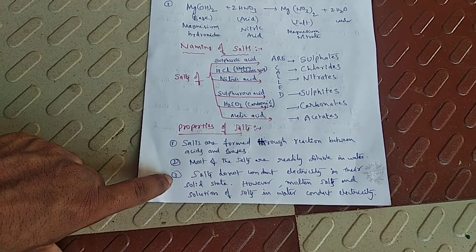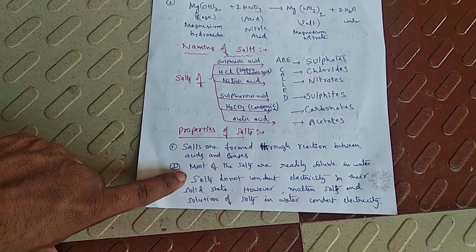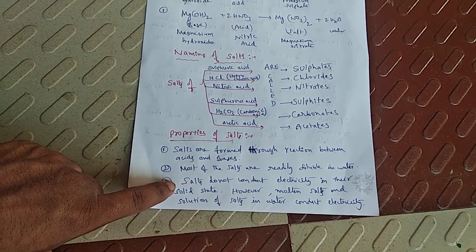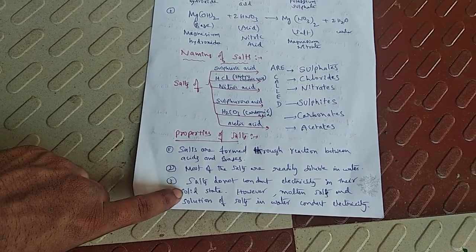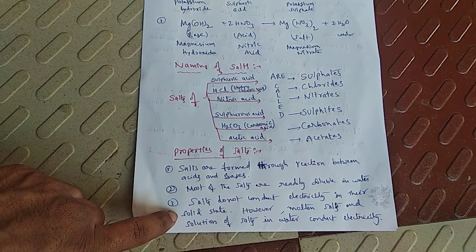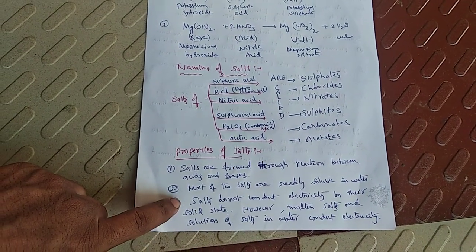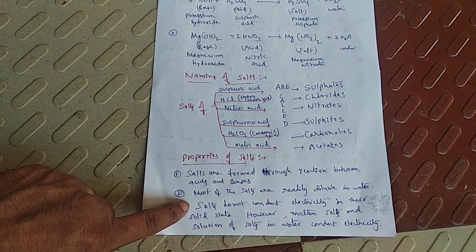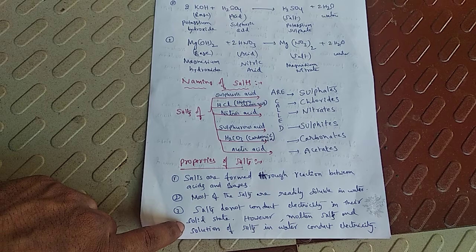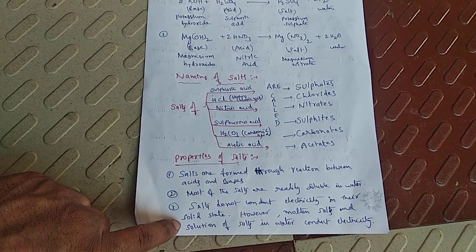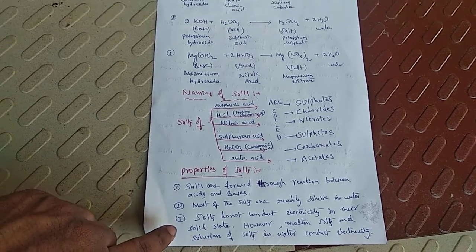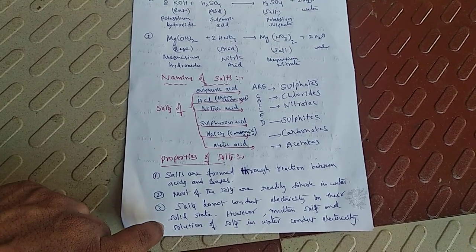Next, third point. Salts do not conduct electricity in their solid state. However, molten salts and solutions of salts in water conduct electricity. Means in liquid states, salt can conduct electricity.